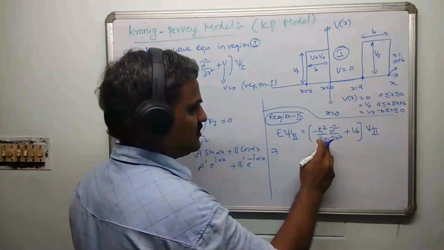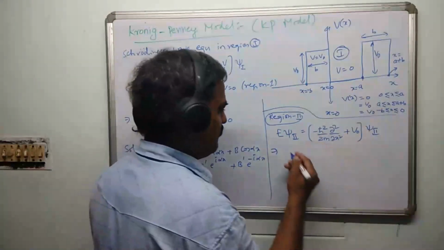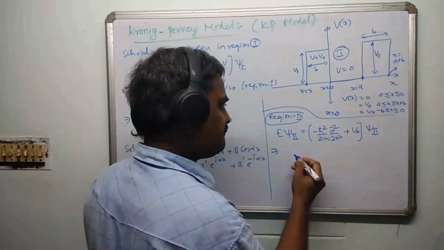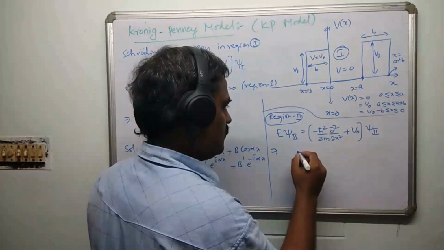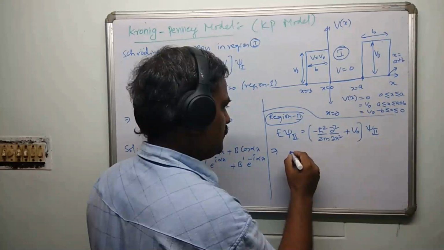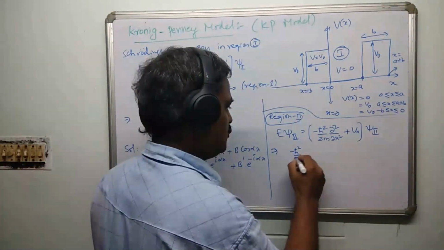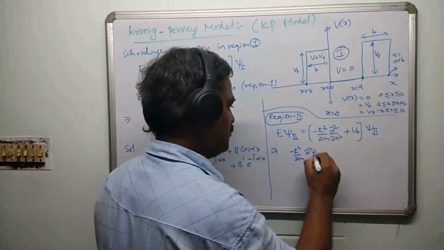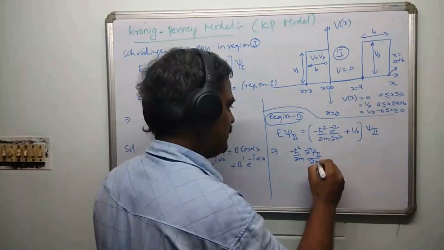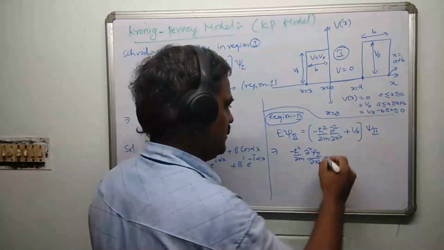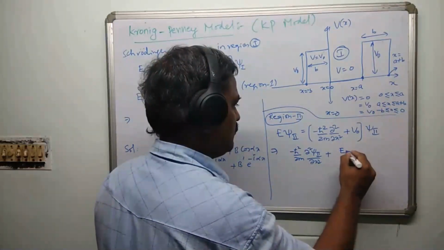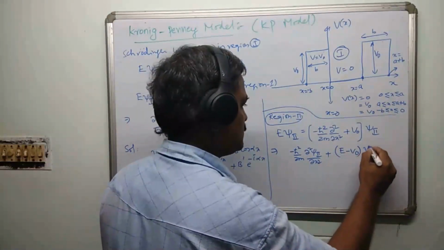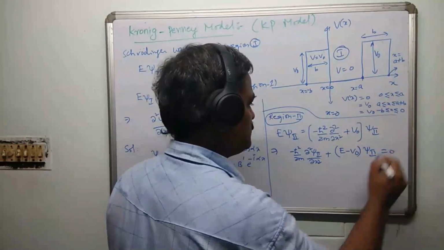Anyway, this will be 2m, so if you want, you can write one more step. So it is going to be minus h cross square by 2m, dou square psi 2 by dou x square. I am taking this to the left-hand side, plus (E minus V naught) times psi 2 is equal to 0.